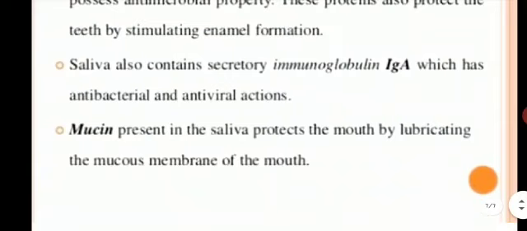Next function is that mucin present in the saliva protects the mouth by lubricating the mucous membrane of the mouth.